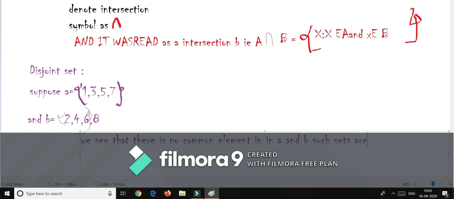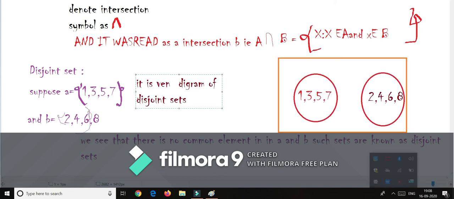Now you are going to see the Venn diagram of the disjoint sets. In set A there are only odd numbers and in set B there are only even numbers. There are no same elements in both the sets.